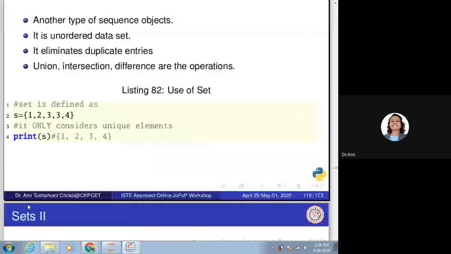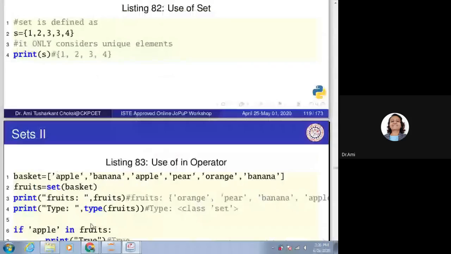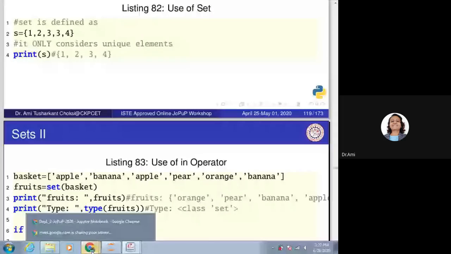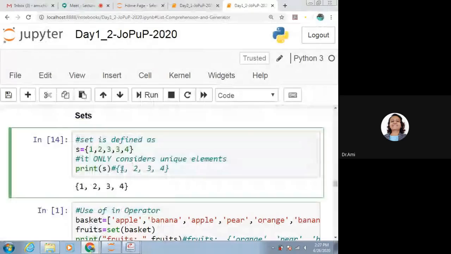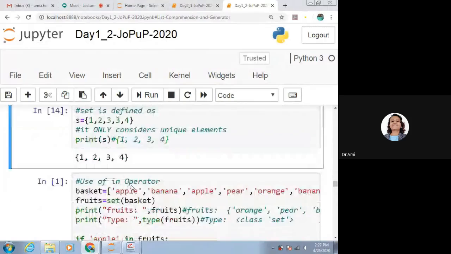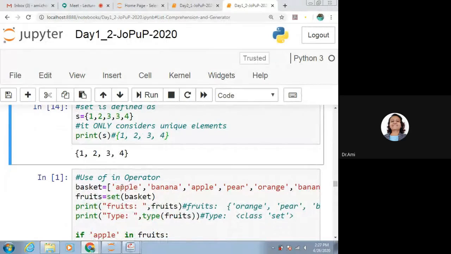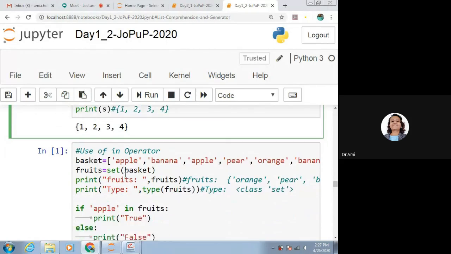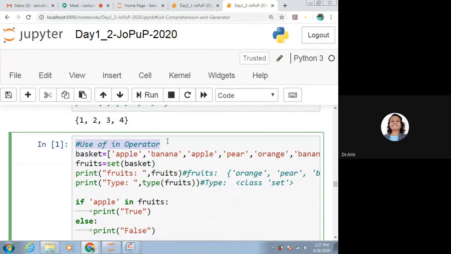Let's see these things in our Jupyter notebook. We can see the output which we are getting is 1, 2, 3, 4. It has removed the duplicate element, isn't it? Now we want to check the in operator. We want to check whether a particular element is available in this set, in this list, in this tuple or in this string. We can use the in operator.